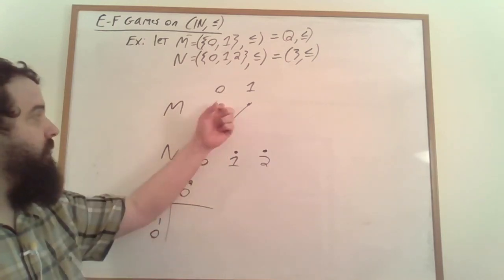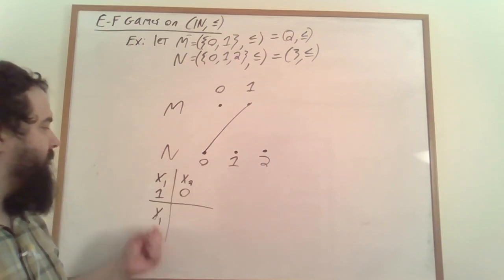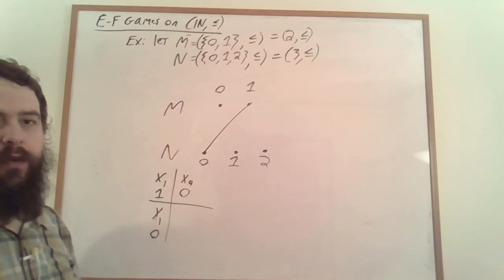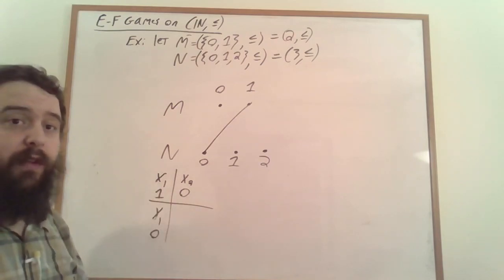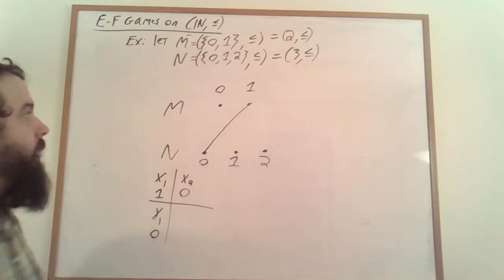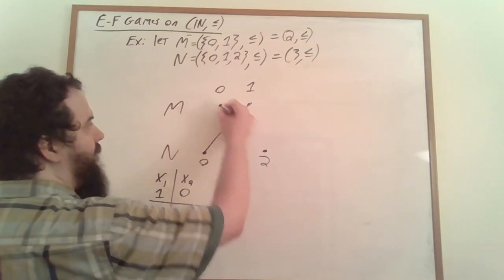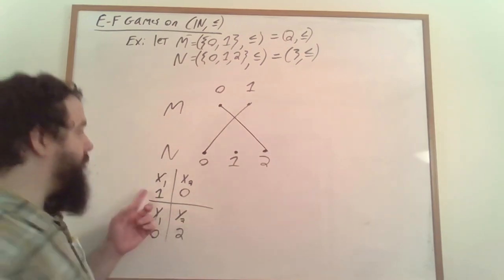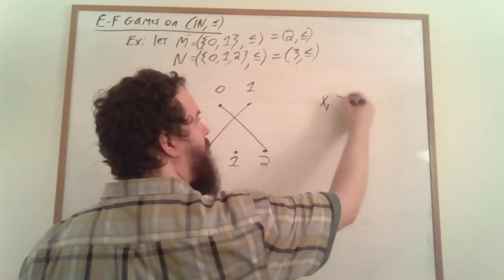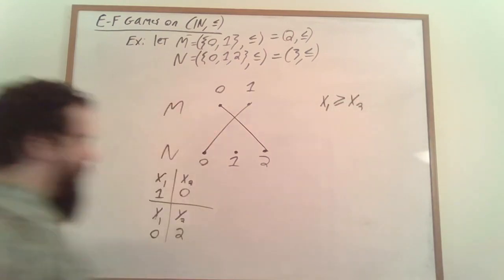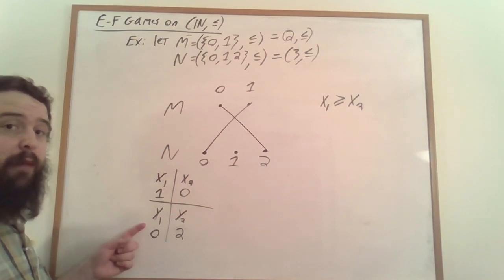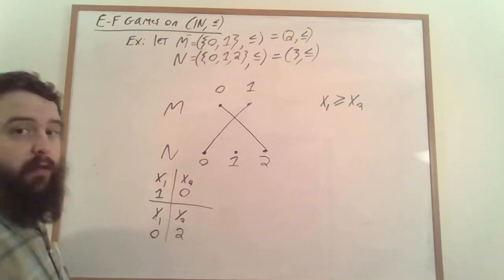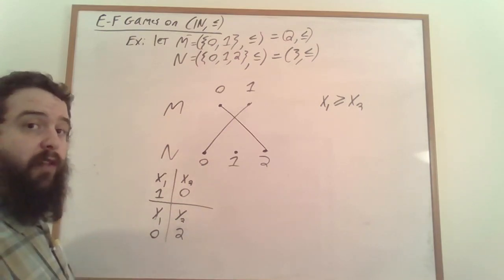Duplicator can't match this 0 to this 0 here, because then y1 would be equal to y2, but x1 wouldn't be equal to x2. So again, we would have an atomic formula differentiating the two structures. On the other hand, Duplicator also can't match this 0 to this 2 here, because then we would have the atomic formula up here that x1 is greater than or equal to x2, but not the corresponding atomic formula down here, right? It's not the case that y1 is greater than or equal to y2. So Duplicator has lost on turn 2.